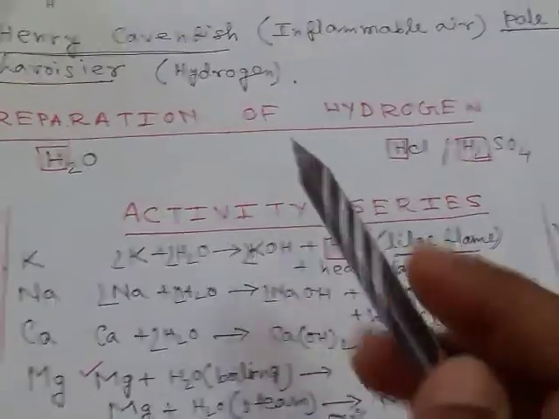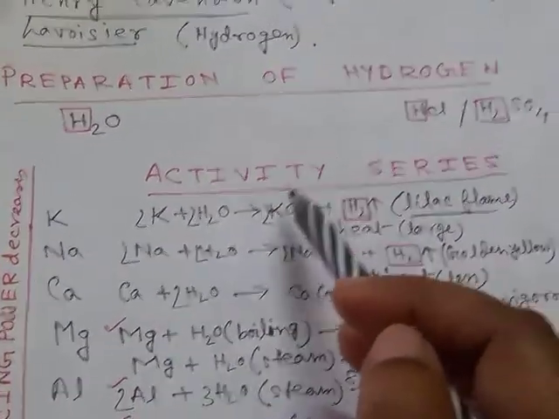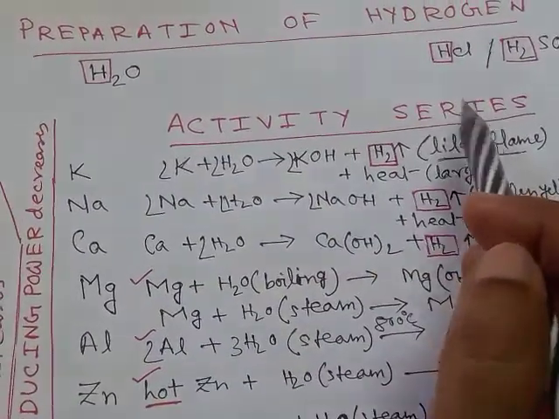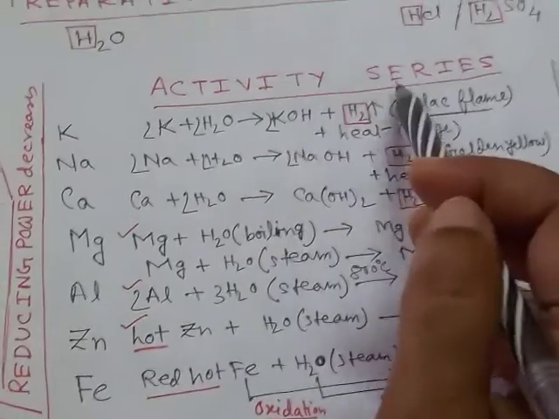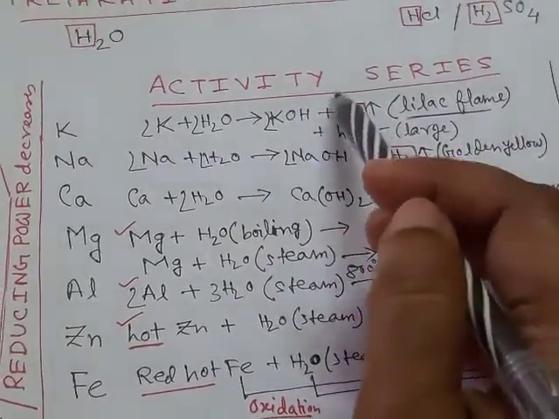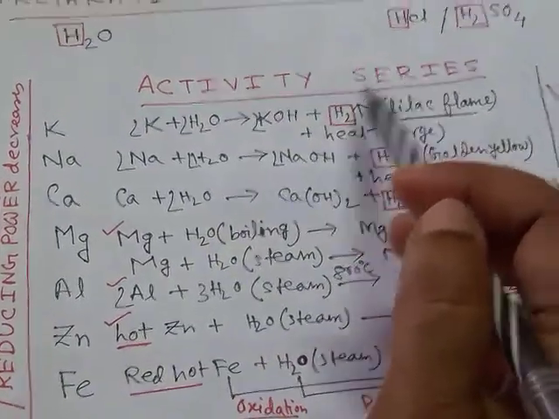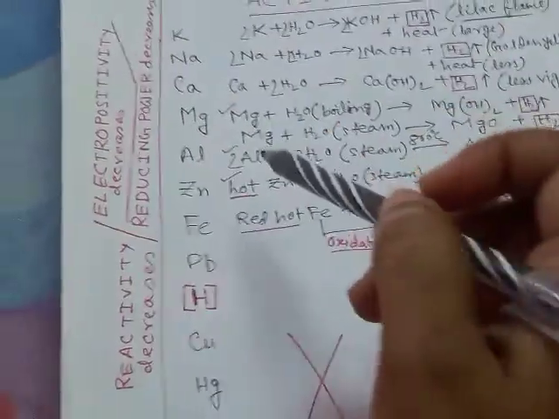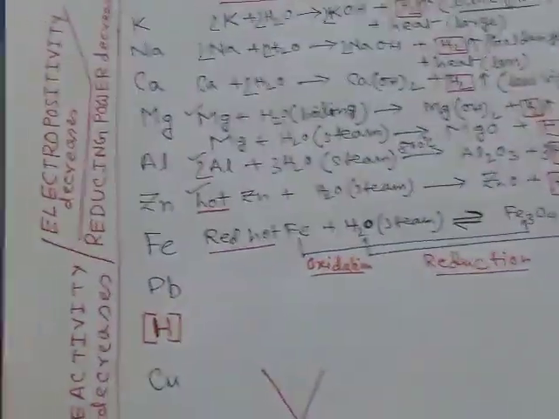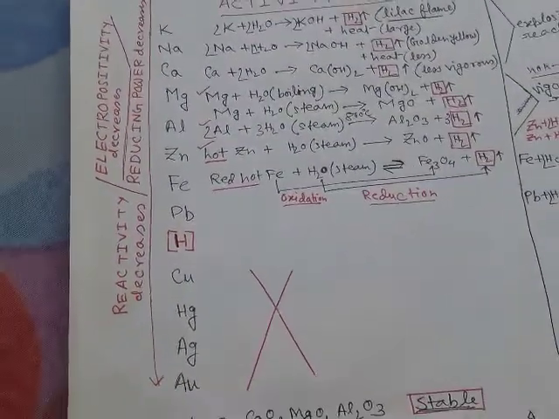So we will first see the activity series of metals. Now, what is the activity series of metals? The metals are placed in a series according to their decreasing reactivity. This is the activity series of metals.